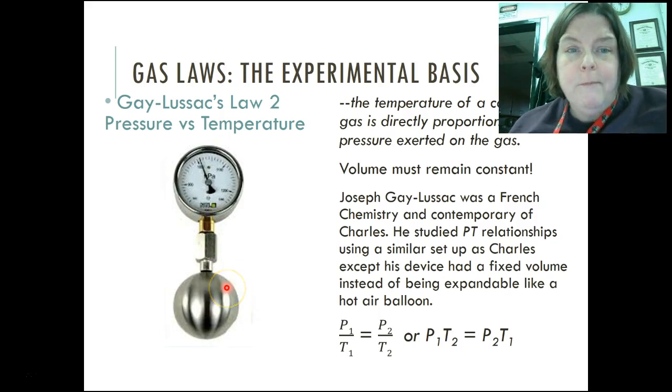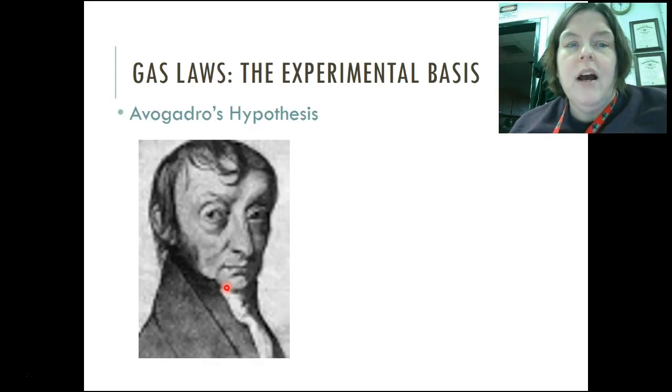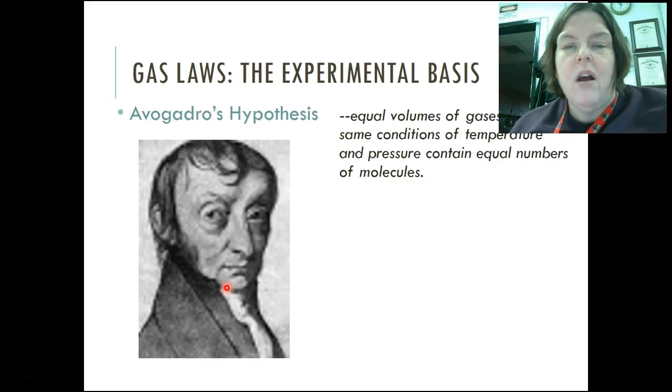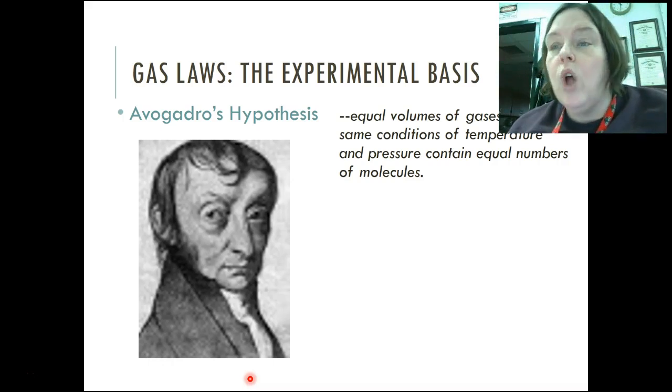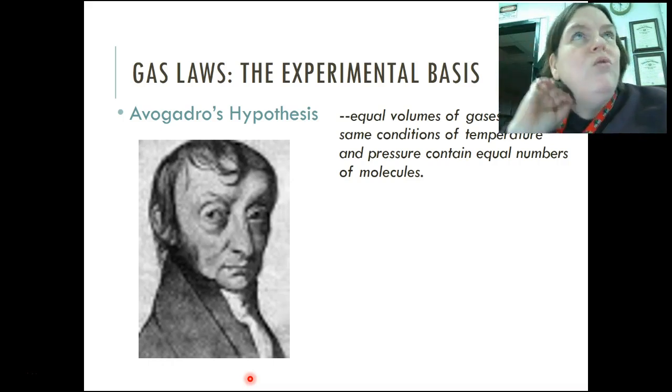Okay, get the idea? So Avogadro's hypothesis came from Gay-Lussac's combining volumes. He said equal volumes of gases under the same conditions of temperature and pressure contain equal numbers of molecules. And this is where the stretch came. And it's also why it's called a hypothesis and not a law at this point, because it didn't become law until much later.